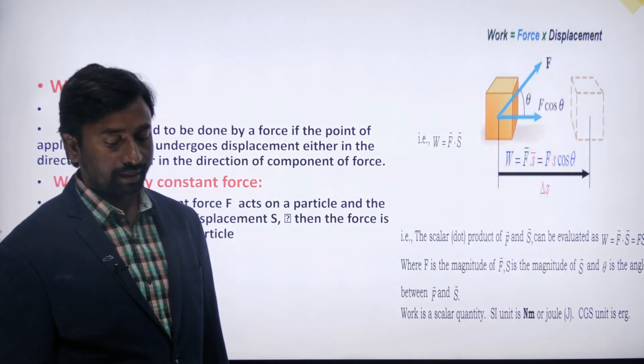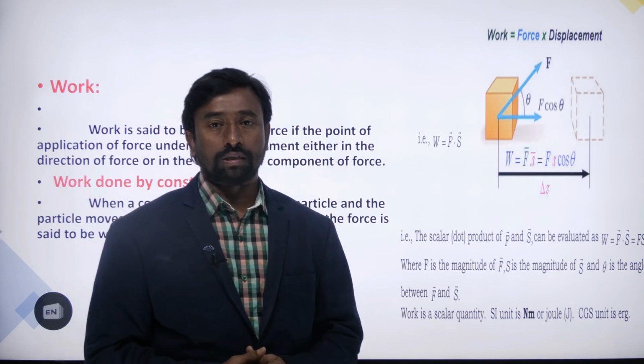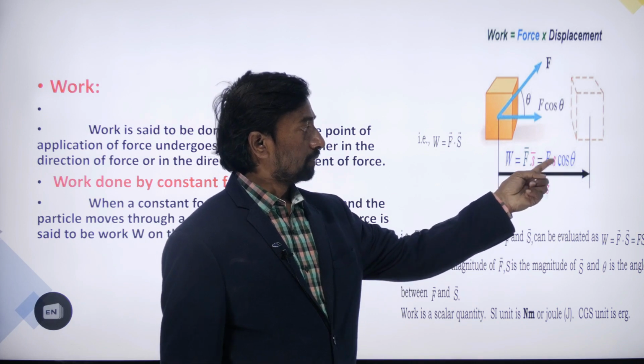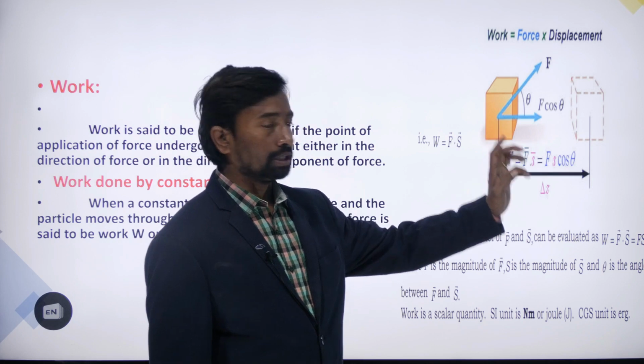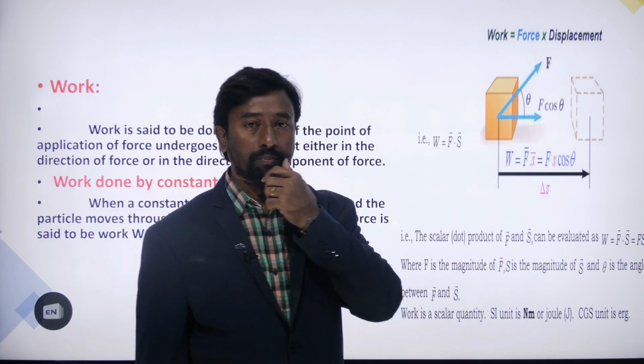We know vectors from the previous class, in volume 1 where we discussed vectors. F s cos theta is nothing but the dot product of the force and the displacement. So we can write W is equal to F bar dot s bar.